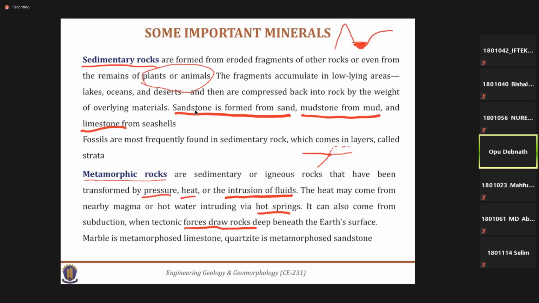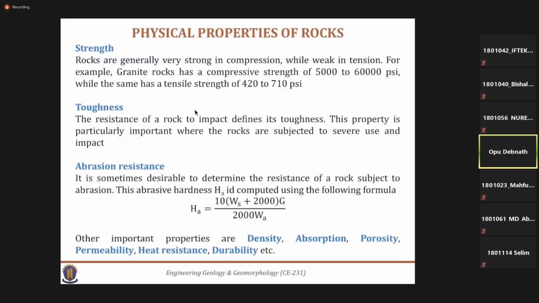So this is another example. The limestone is a sedimentary rock, and due to the metamorphism process, this creates marble. And quartzite is another example of a metamorphic rock. Those are actually metamorphosed from sandstone. These are natural processes. So at the initial steps we discussed three different types of principal rocks: the igneous rock, sedimentary rock, and the metamorphic rock. Let's discuss some physical properties of the rocks.